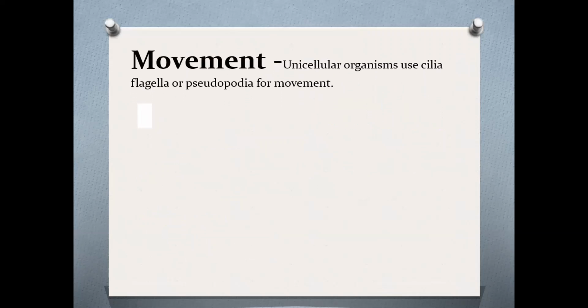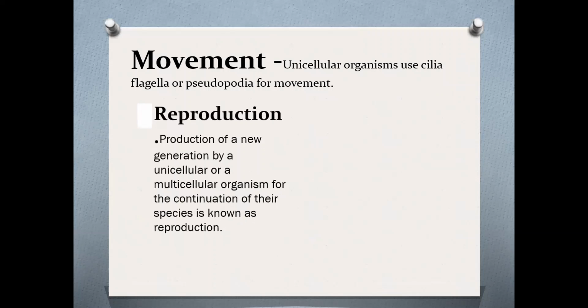And this is another common characteristic of living organisms, movement. Unicellular organisms use cilia, flagella, and pseudopodia for movement. Reproduction. Reproduction of a new generation by unicellular or multicellular organisms for the continuation of their species is known as reproduction.